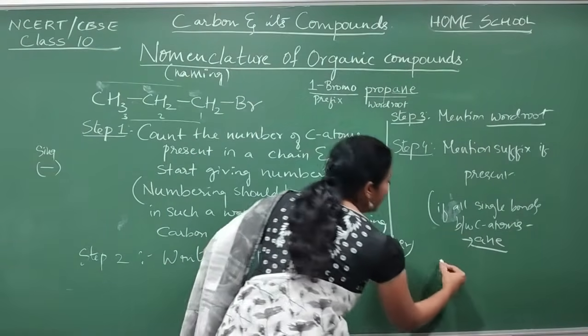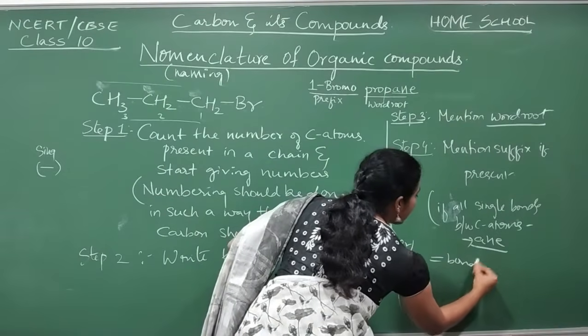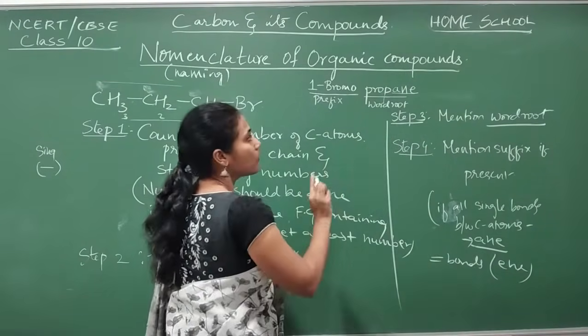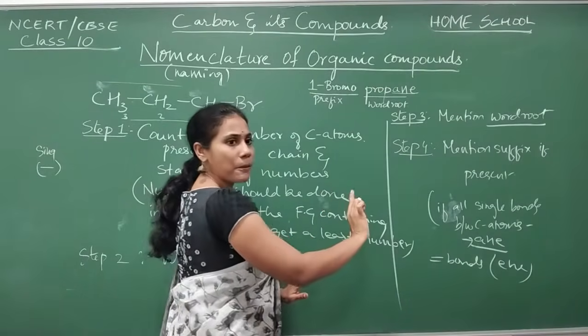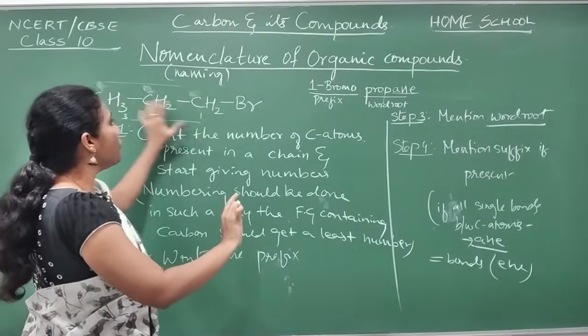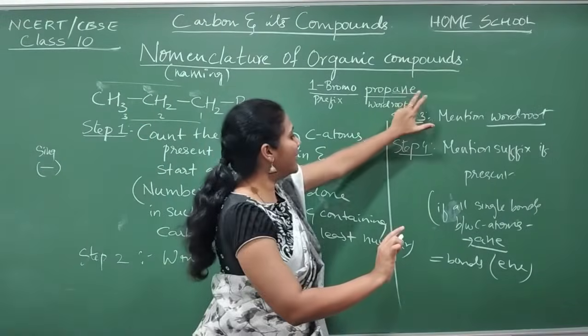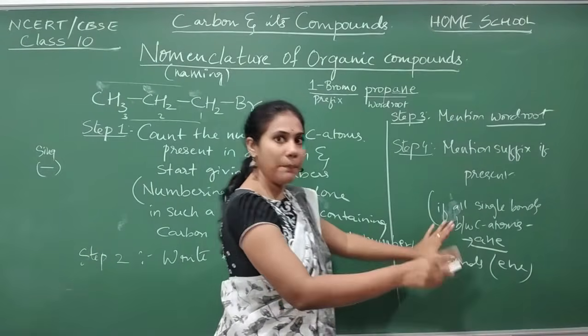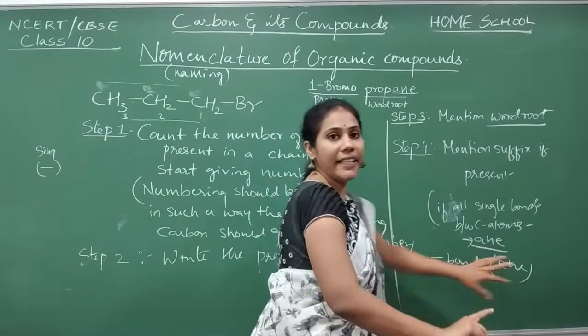And if you have double bonds, then ENE should be joined to the word root. What is the word root here? Just prop. But between the carbon atoms you are checking. If all single bonds, ANE. If you have any one double bond present, ENE.